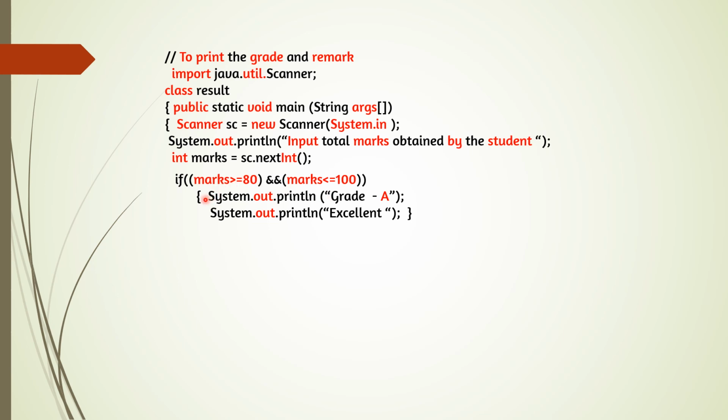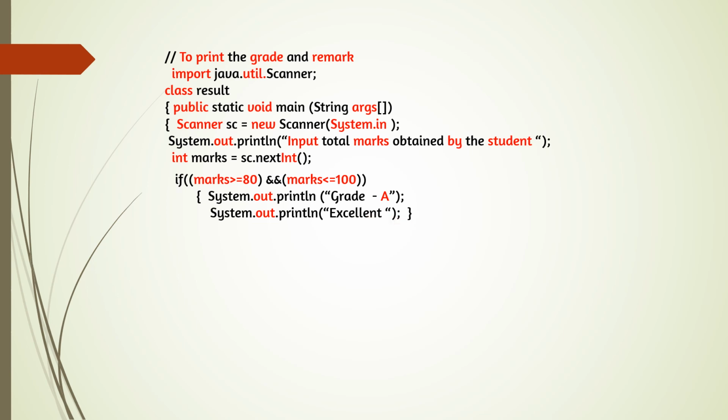That means if both the conditions are true, then only these statements will be executed. And one more thing, below if, else if, or else, if there is only one statement, there is no need of brace. But in this case, there are two statements. So if there is more than one statement below if or else if, then we have to enclose the statements within a brace. So here brace is starting. System.out.println grade A. If the condition is true, System.out.println grade A, and the remark also, System.out.println excellent. So both of them we are printing.